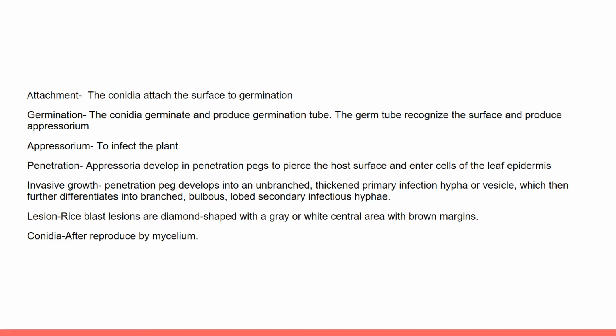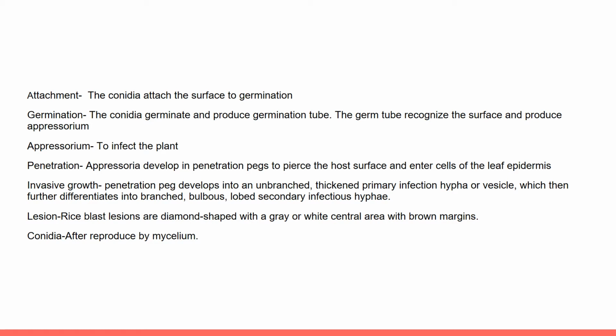After the appressorium has matured, it will do penetration. This penetration is done by the matured appressorium, so this stage we call appressorium. On maturity, the appressorium develops a penetration peg at the base, penetrates the host surface, and enters the cells of the leaf epidermis.